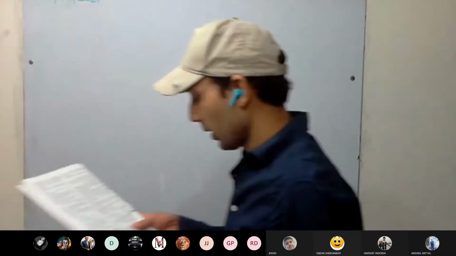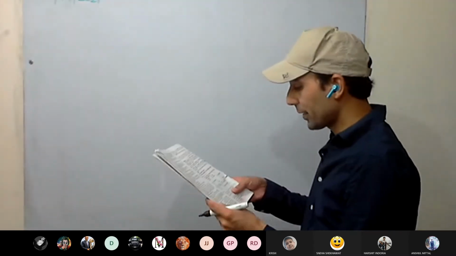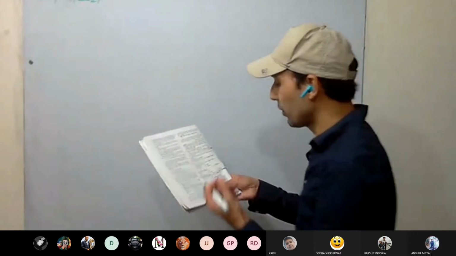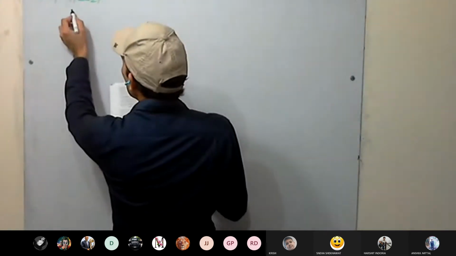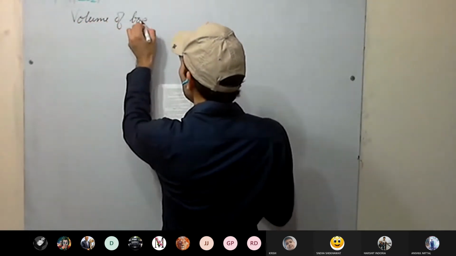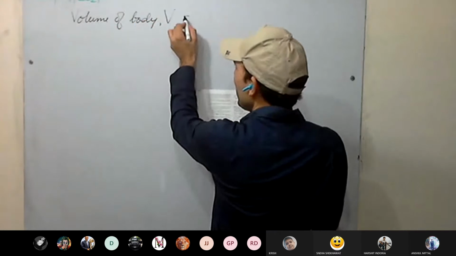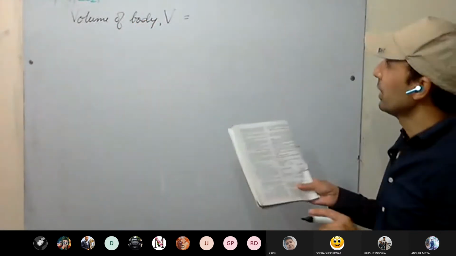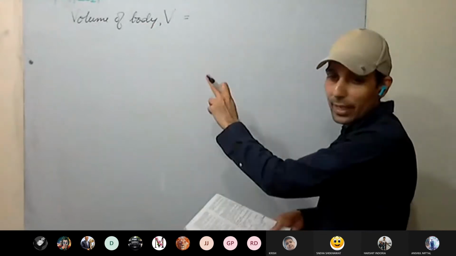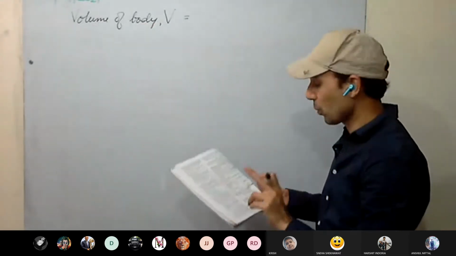So, a body of volume 100 centimeter cube weighs 5 kg in air. Okay, so we have to convert the volume into the SI system. So the volume of the body, what is given? Capital V is given. Remember, the volume of the body will always be taken as capital V. If it is partially immersed, then that volume will be taken as smaller v.